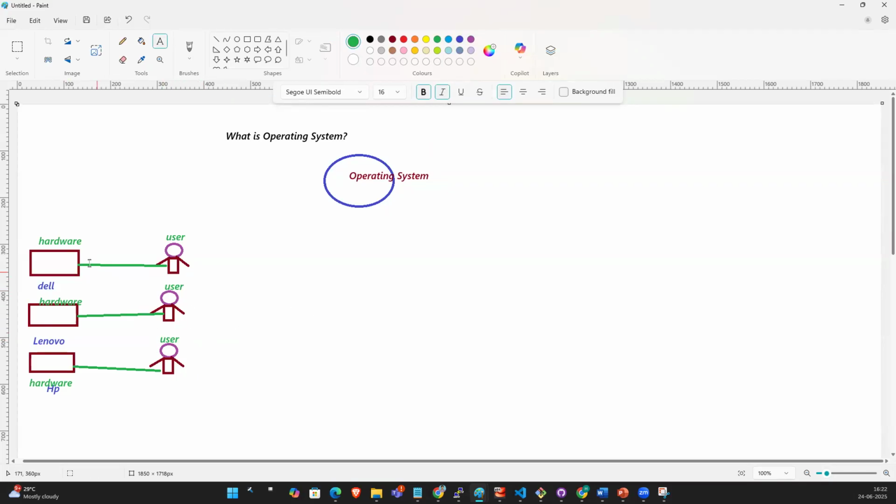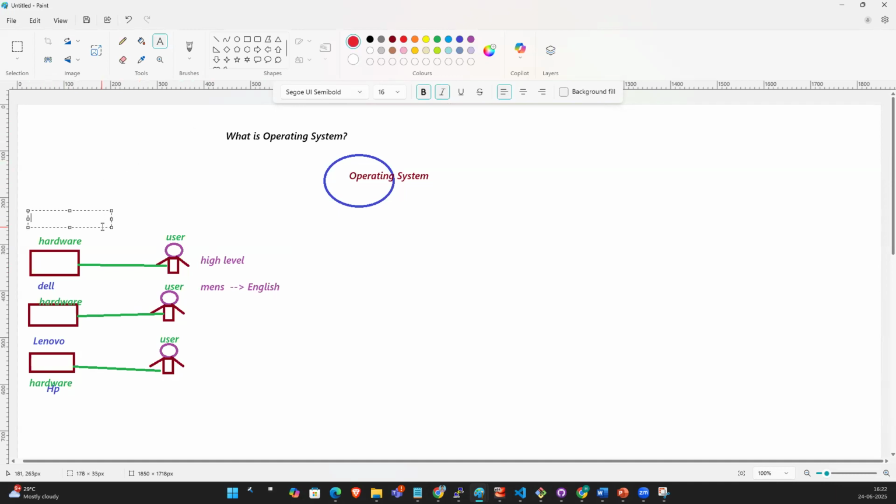So in a Dell laptop, which OS is installed? Windows operating system is installed. So why do we need Windows operating system? Can't we directly communicate with the hardware? Why do we need OS on this Dell, Lenovo, HP? Which language does hardware know? You know English, usually. You are communicating with the laptop through English only, right? So which language does hardware know, guys?